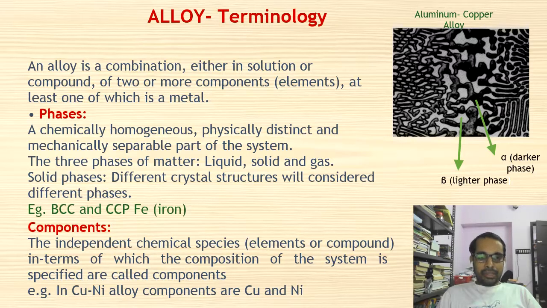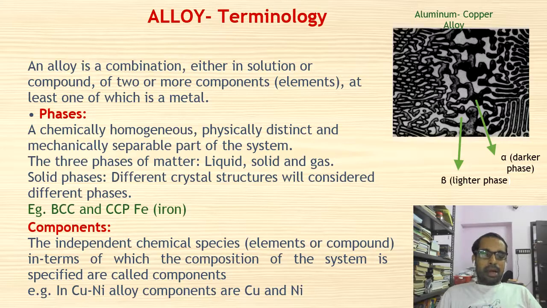As I told earlier, a phase is a chemically homogeneous, physically distinct, and mechanically separable part of the system. We basically classify the phases of matter into three groups: the liquid, solid, and gas. But when you discuss the phase diagram, within the solid phase itself there are different crystal structures. You know about different types of crystal structures, and each of them will be considered as a different phase.